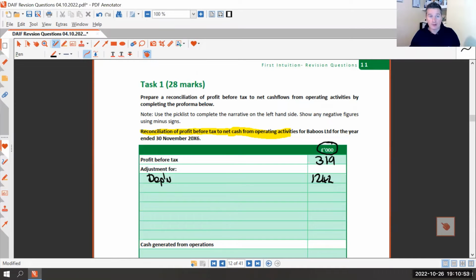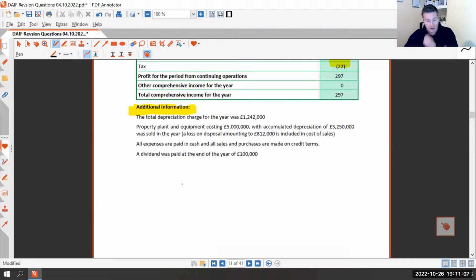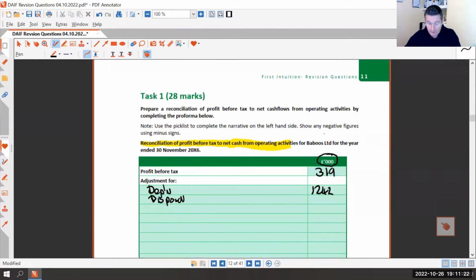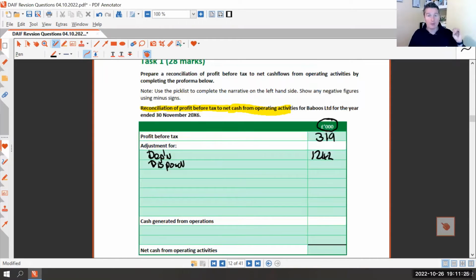Which brings us to the next one. I'll put it in to save scrolling up and down, but a disposal. Cool. So we've got property, plant and equipment. It costs £5 million, accumulated depreciation of 3,250,000, and there was a loss on disposal amounting to £812,000. So it is a loss, and given what we've said about depreciation, what do we need to do to this loss to bring our profit figure back in line with our cash? Do we need to add it on or take it off?